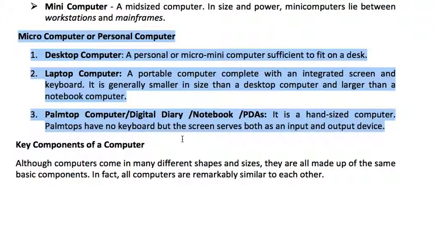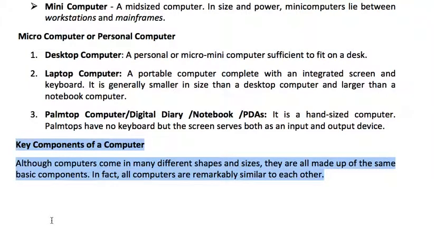Now we'll talk about the key components of a computer. What are the key components of a computer? All computers are of different shapes and sizes, and as I told you, some of the computers are spread over many rooms, where one room comprises the hard disk and another comprises the processors.